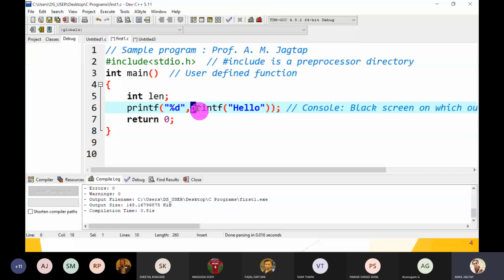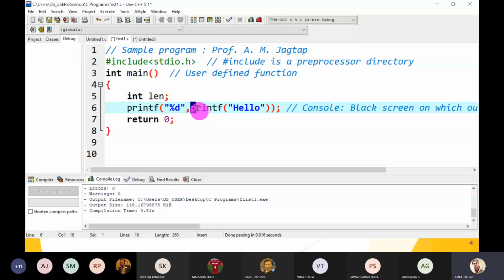So first, the nested part, that is printf hello, is displayed on the screen. And what does printf return? An integer value. So how many characters are written on the screen? 5 characters. So the printf function returns 5. So this 5 is printed instead of %d. So what is the output, 5 hello or hello 5? What do you think? Hello 5.